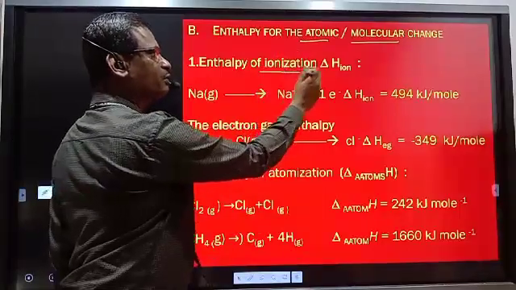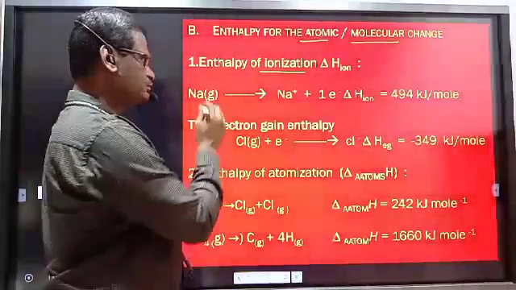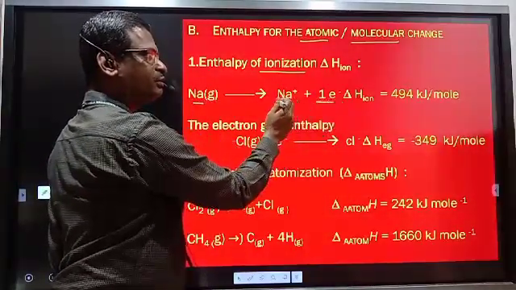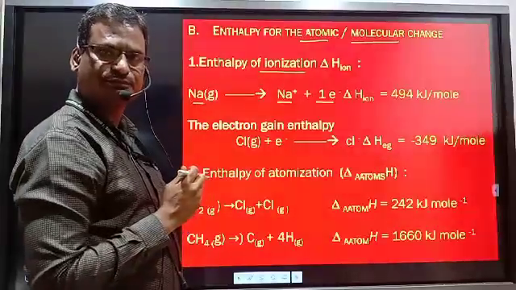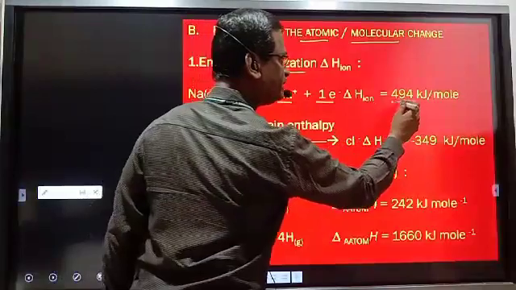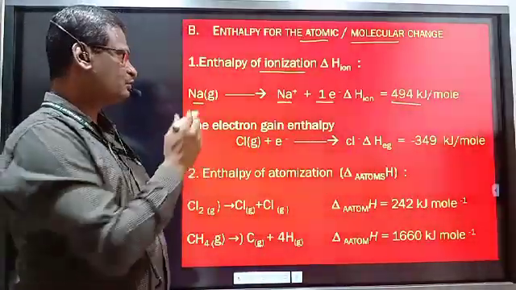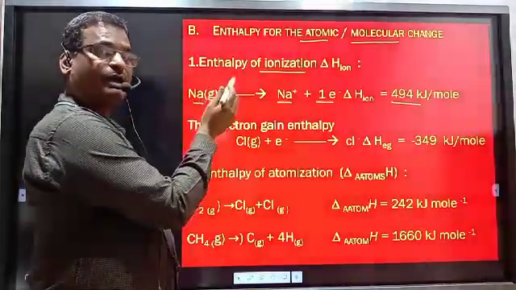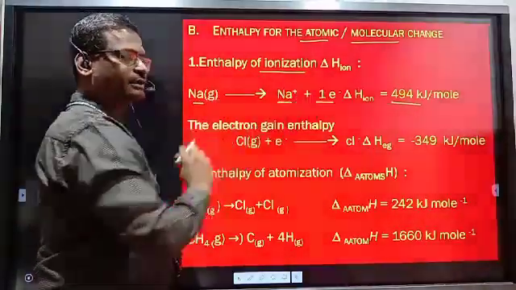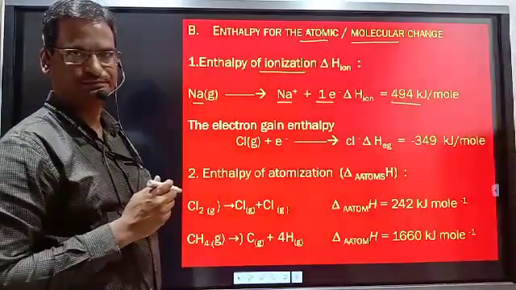An atom is converted to an ion by loss of an electron. See, a sodium atom loses an electron and is converted to an Na plus cation. We know that at that time this much heat is absorbed. A sodium neutral atom absorbs energy and loses an electron, and that is known as enthalpy of ionization.